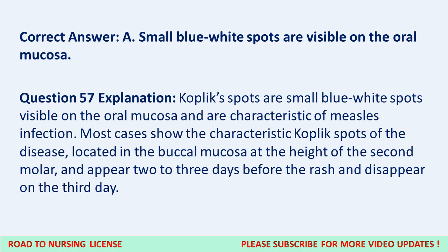Question 57 Explanation. Koplik spots are small blue-white spots visible on the oral mucosa and are characteristic of measles infection. Most cases show the characteristic Koplik spots of the disease, located in the buccal mucosa at the height of the second molar, and appear 2 to 3 days before the rash and disappear on the third day.